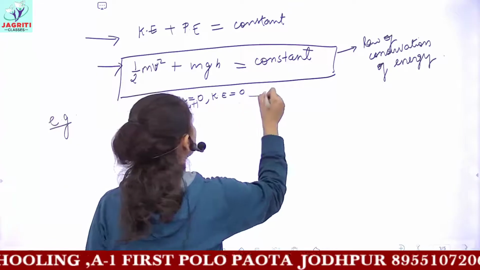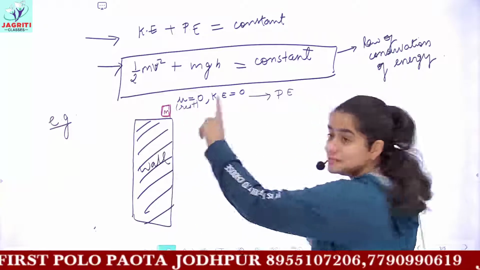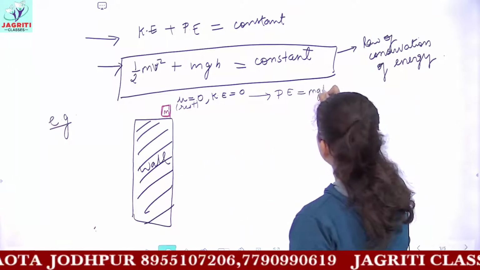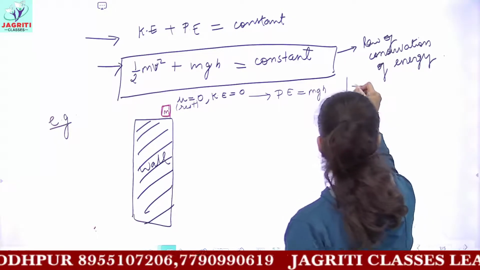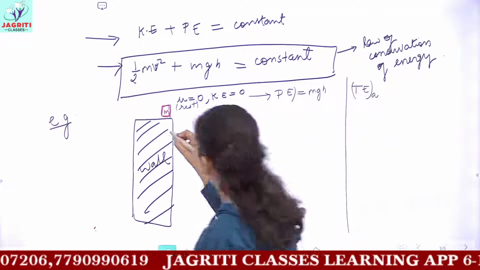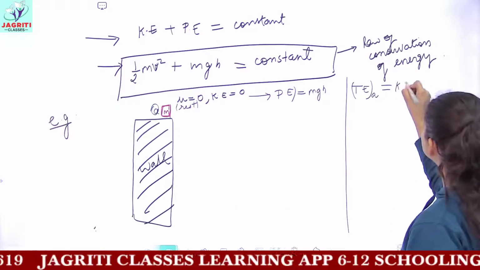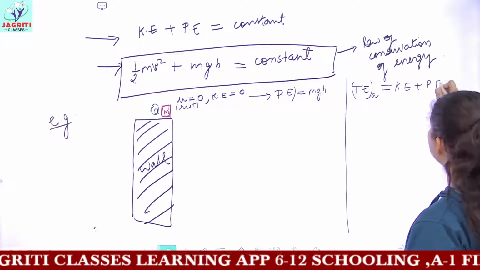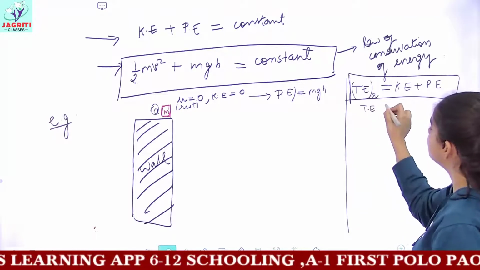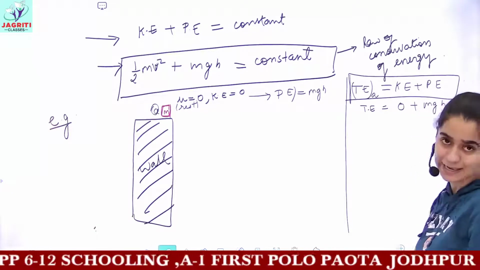But if I tell you what is the potential energy, so yes, potential energy is present because the block is having a constant position. So potential energy would be mgh. Now we will be finding the total energy for case A. Let's suppose this is position A where the block is lying. So total energy would be what? Total energy is kinetic energy plus potential energy. This gives you total energy. So total energy in this case would be kinetic is 0 and then you have potential energy mgh.